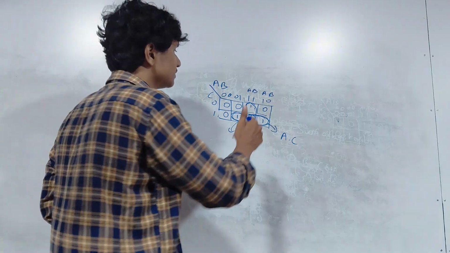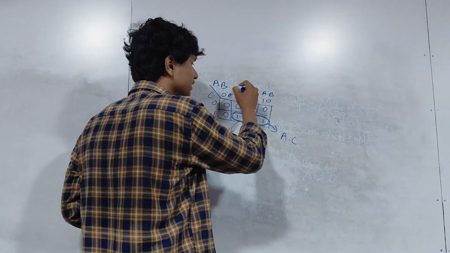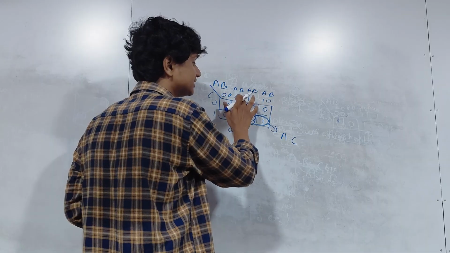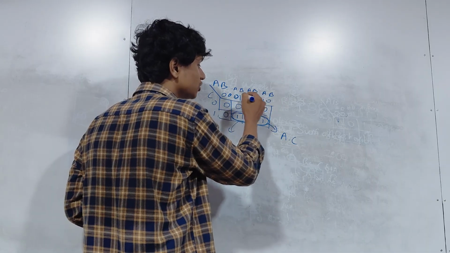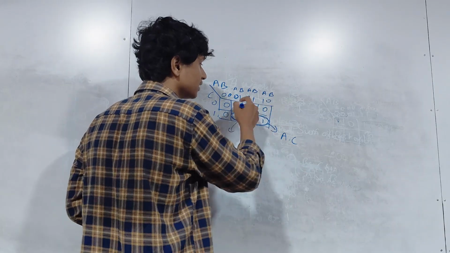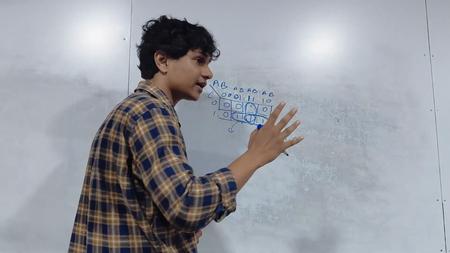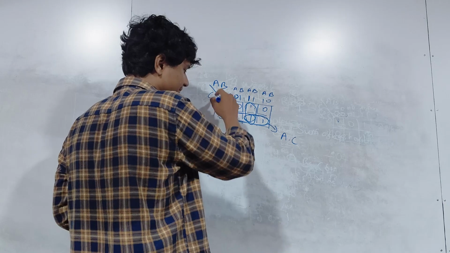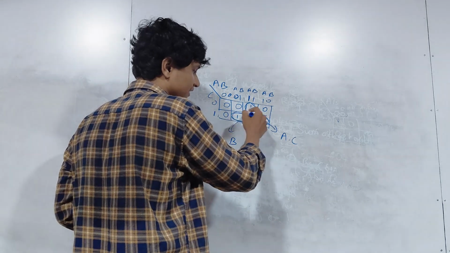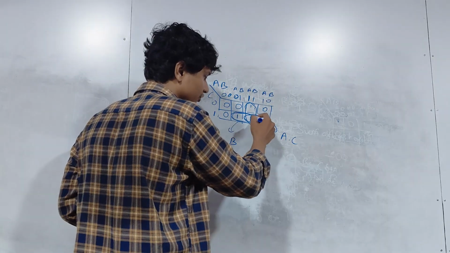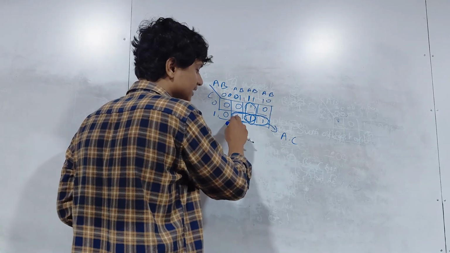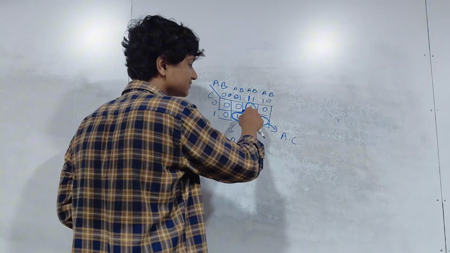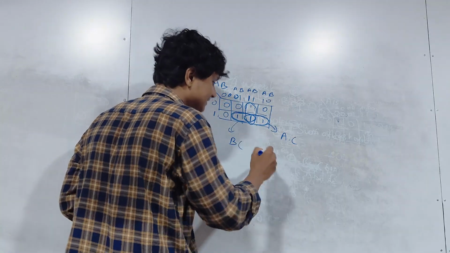Okay? Then after that, in this, A, B. What is not changing? B is not changing in this case. See here, A is 0, after that A is becoming 1. In here B is 1, B remains 1. That means what? You can write B. And check this way, C is 1 and still remains 1, no? In these 2 numbers, this one and this one. If you take this loop, B and C do not change, right? C will only change in a vertical circle. It's 0 and 1. So here it will be C.